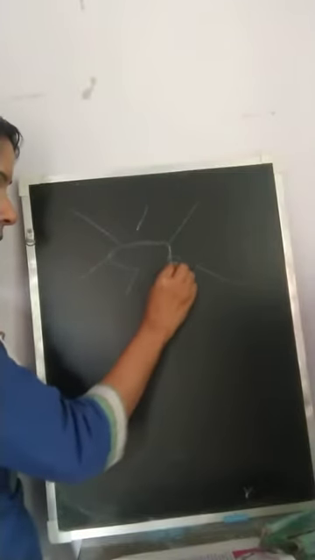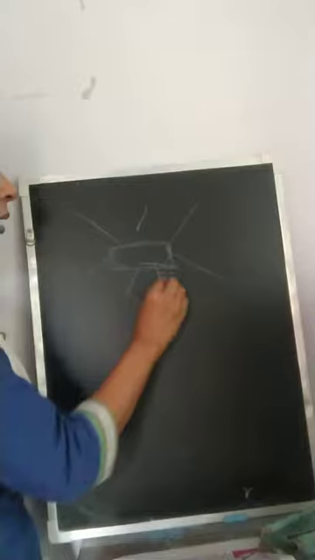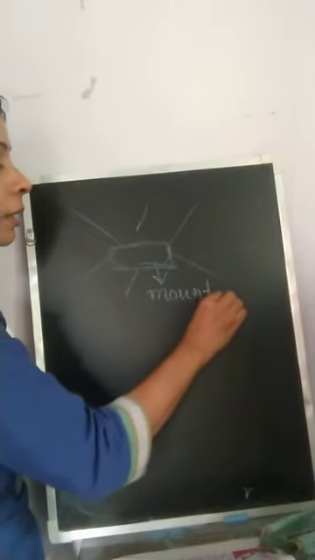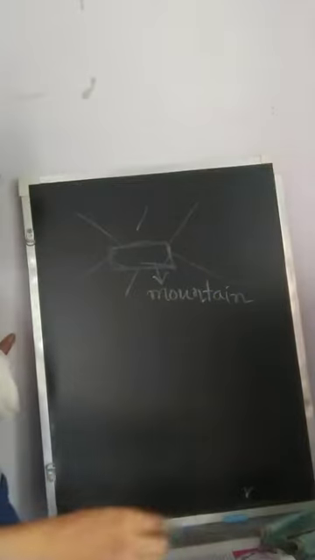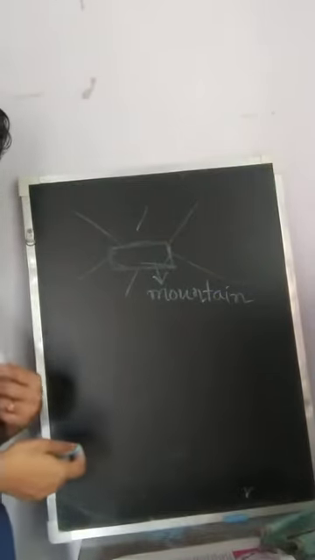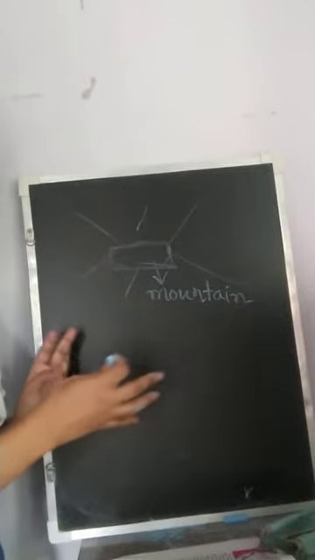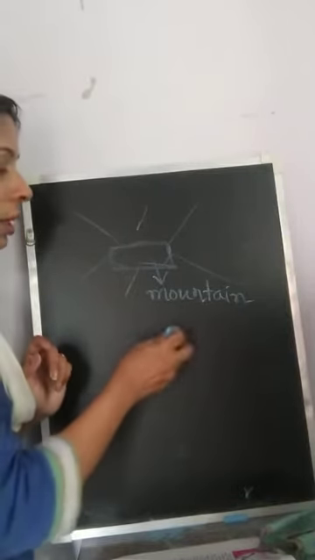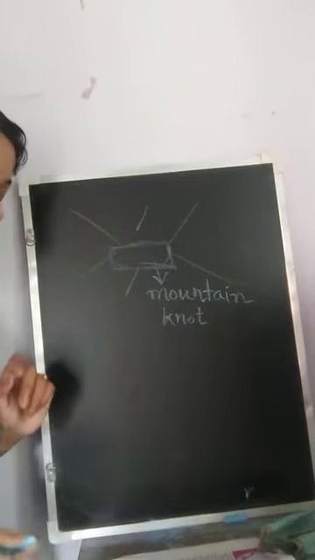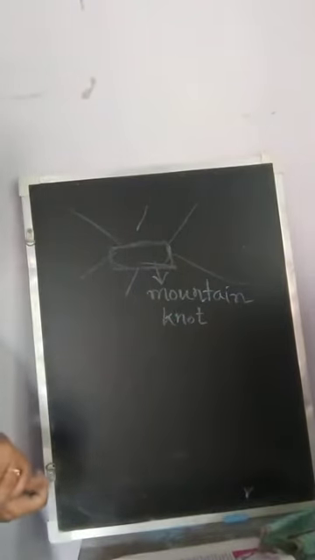This is called a mountain knot. That is, the highland from where the mountains spread out in all directions surrounding that highland is called a mountain knot. Example, the Pamir knot or the Armenian knot.